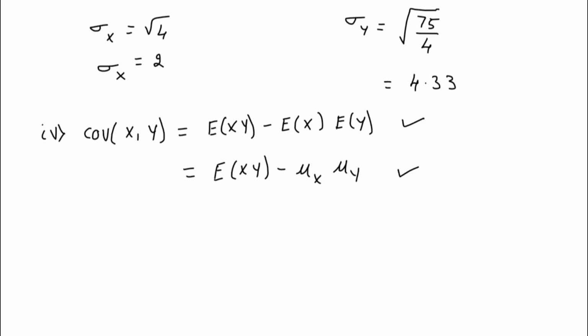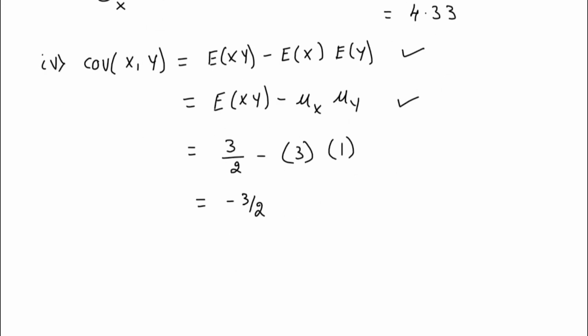Both mean the same. So we know the value of E of xy. The value of E of xy is 3 by 2, minus the mu x value, or E of x expectation, we have 3. And what is the second expectation we have got? Its value is 1. Try to simplify this one. Minus 3 by 2. Covariance is minus 3 by 2 you are getting.